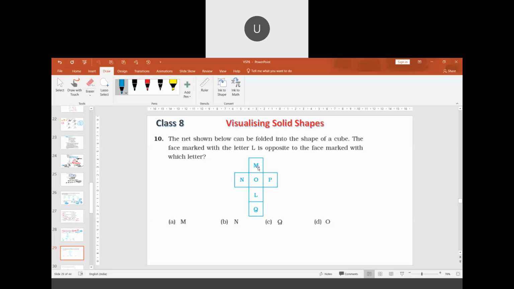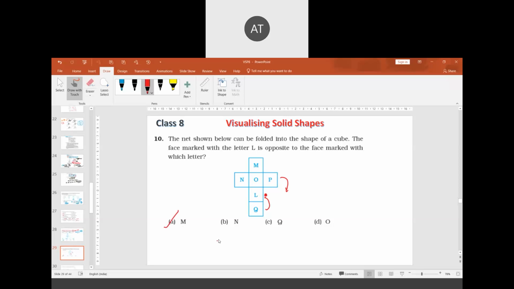Suppose if I fold along with L, then what happens? It is the rule, sir. Still M will come on the top, and M and L will become opposite. If this is kept constant and this is folded like this, still M will come on the top and L will come at the bottom. L will be at the bottom, O will be adjacent to it, M will be on the top. So M is the answer. Yes, correct, sir.